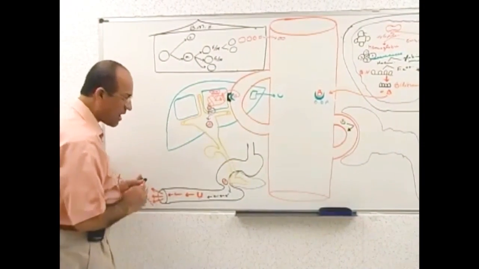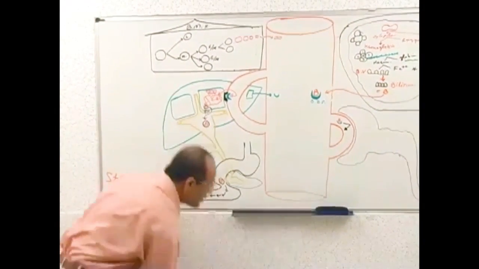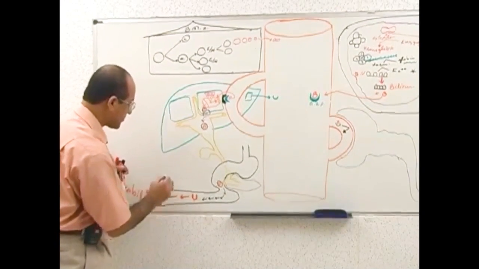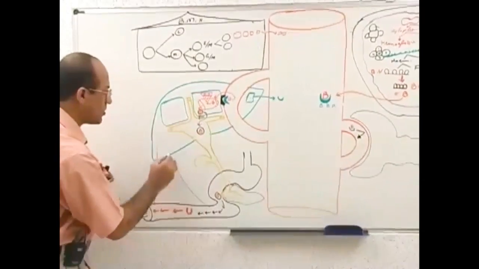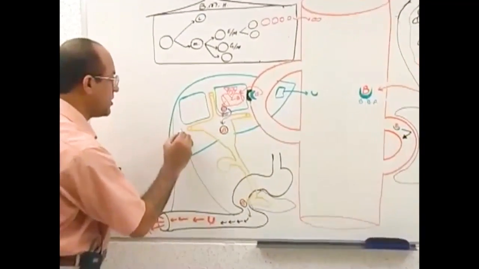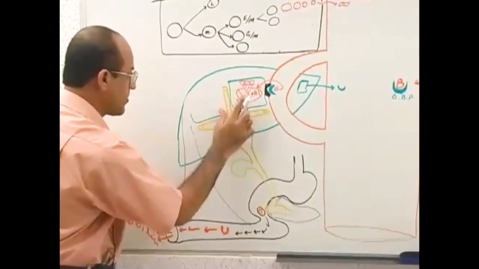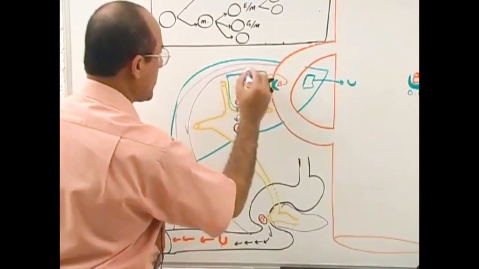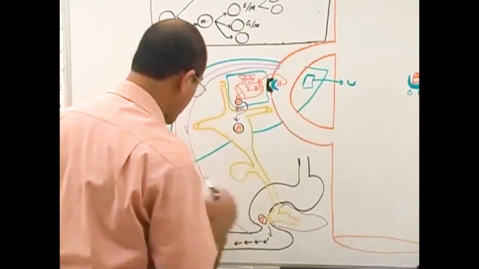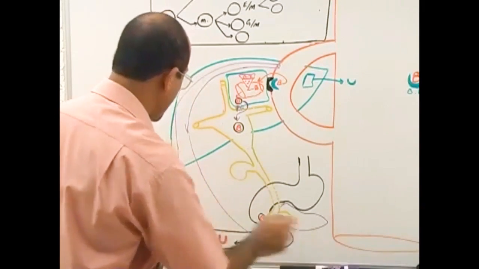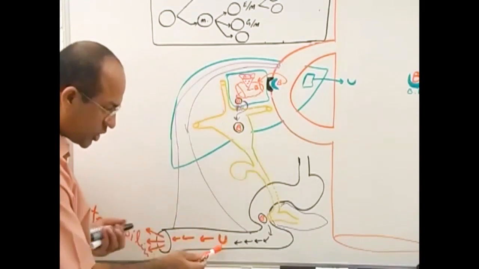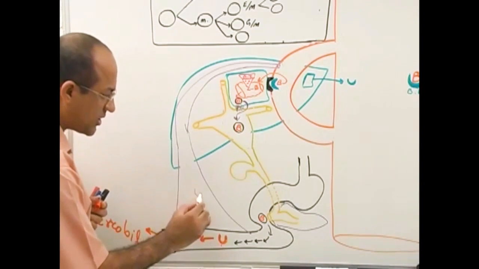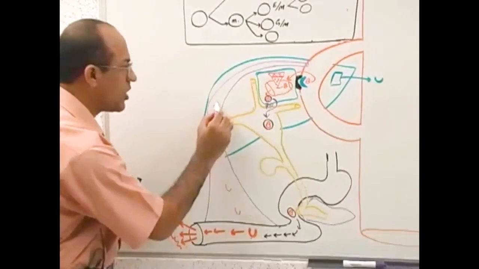But a very small part of urobilinogen is absorbed from here. This is your portal circulation, the liver circulation, okay? Now what really happens is that this very small part of urobilinogen is absorbed from the GIT and goes through portal circulation into the liver.